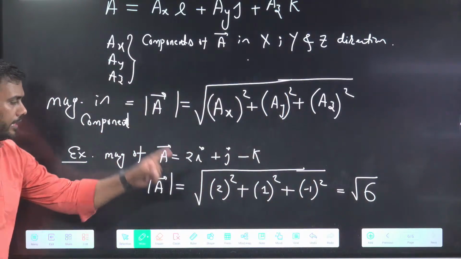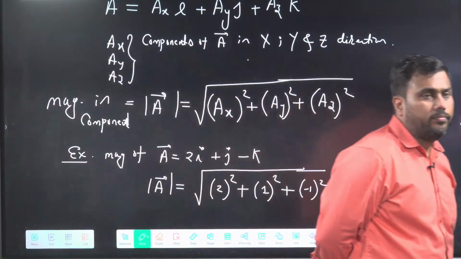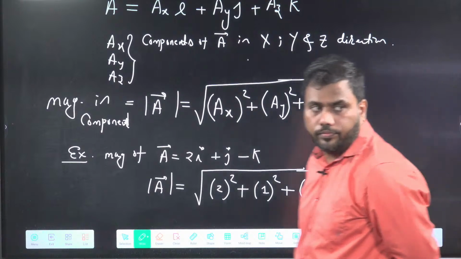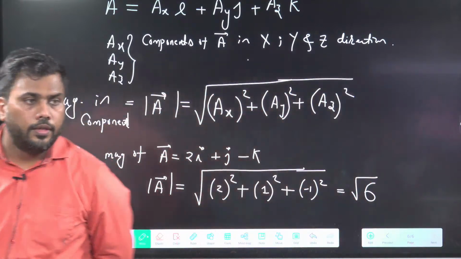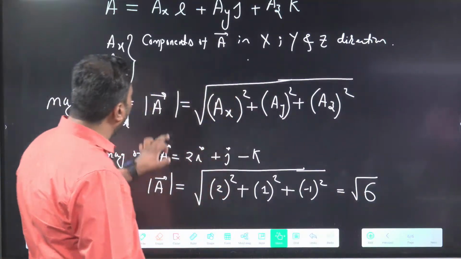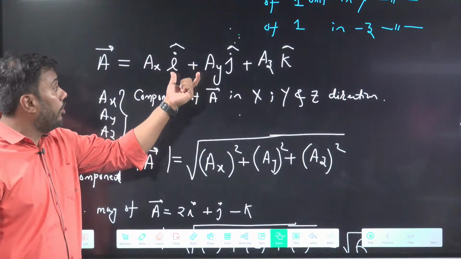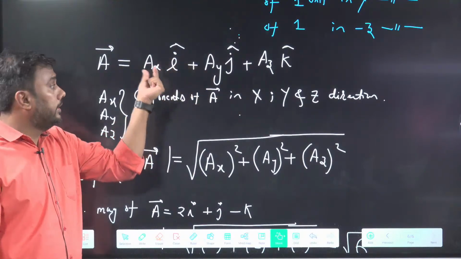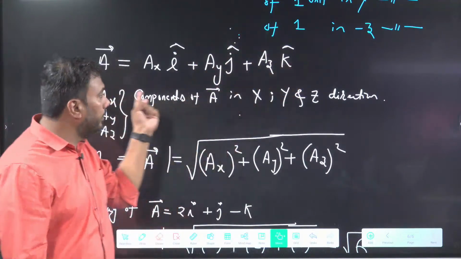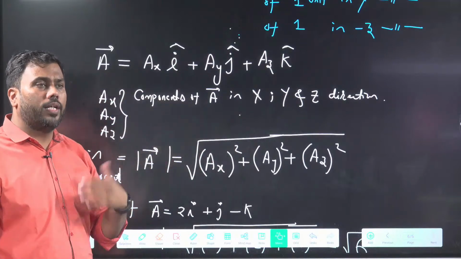This is how we will get the magnitude of a vector in component format. Tell me, is this point understood? What is the meaning of component format? In component format, a vector is written with its x component i cap, y component j cap, and z component k cap. This is the way to represent a vector in component format. We will learn more about component format later on.